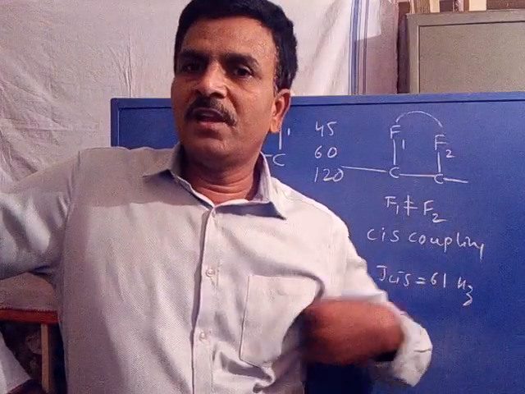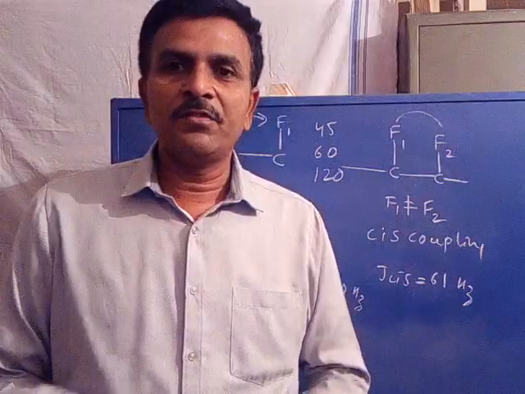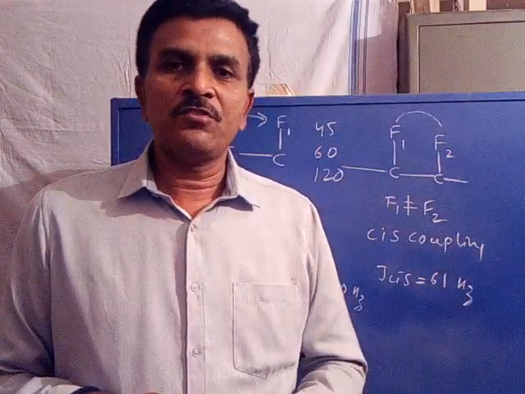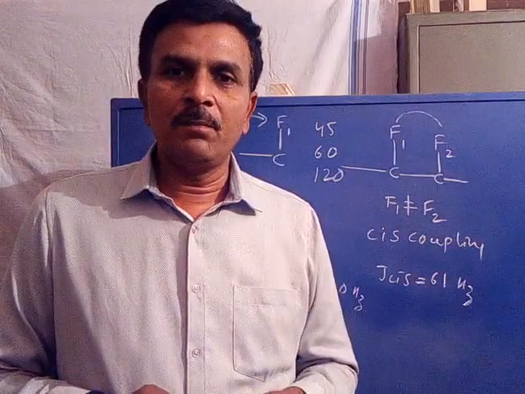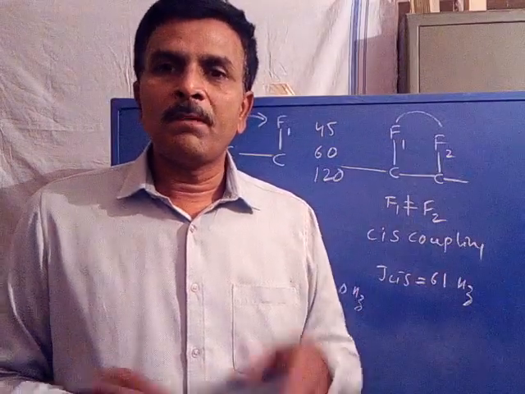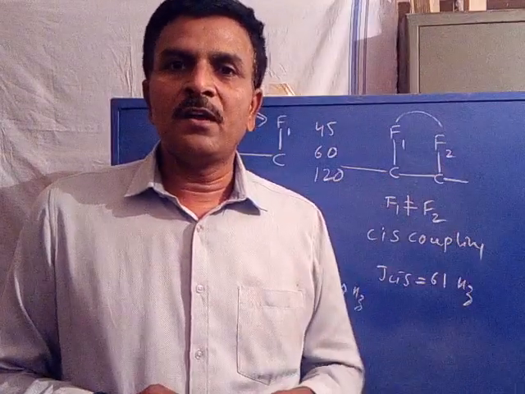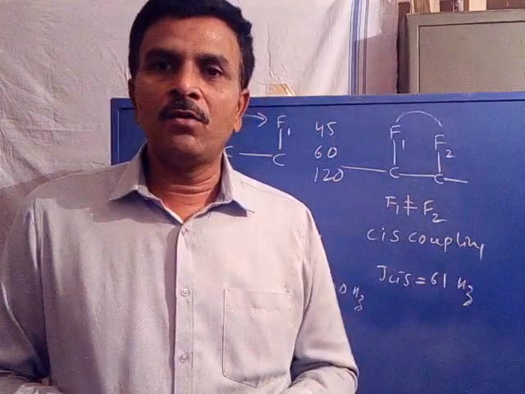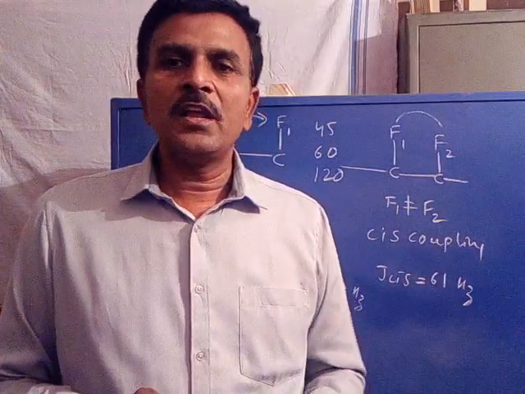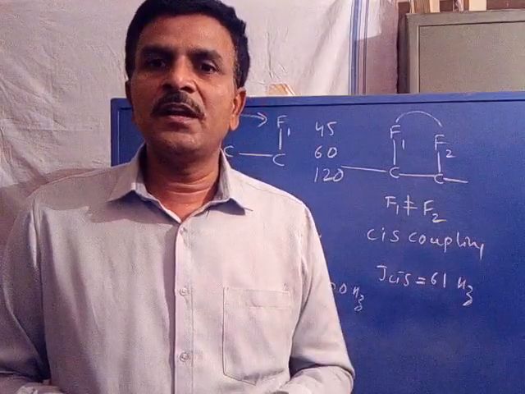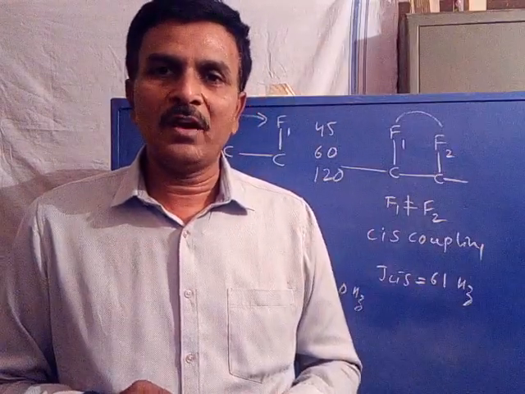Why is the trans coupling constant more when compared with cis? We studied the mechanism of spin-spin coupling in the first semester. In the cis coupling, the bonding electrons are not in one plane, whereas in the trans coupling, the bonding electrons are exactly in the same plane, so that the nuclear spin transmission from one fluorine to the other fluorine on the opposite side is very convenient. So the nuclear spin is transmitted conveniently, so strongly coupled, hence the J value is more for trans.